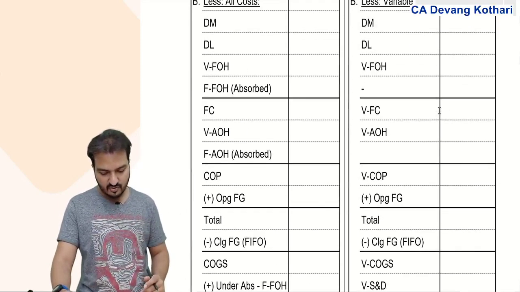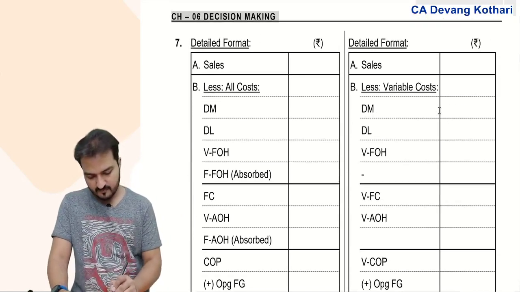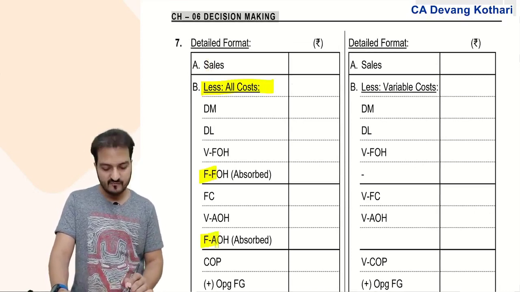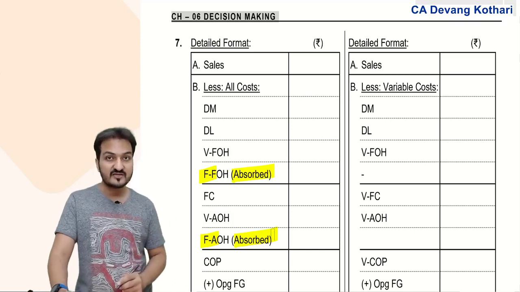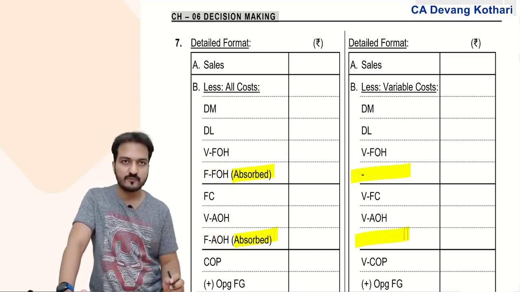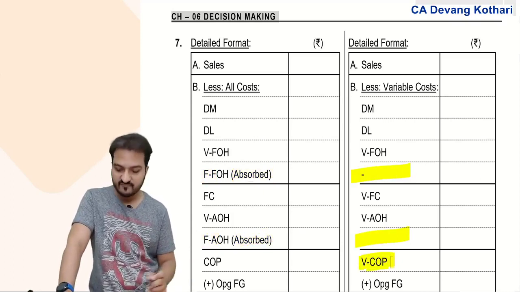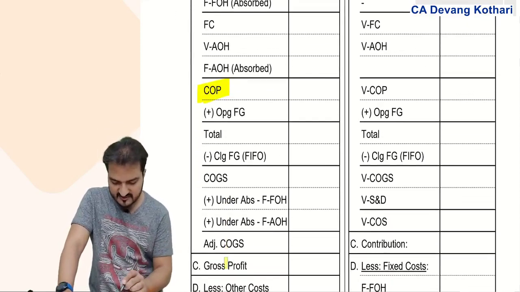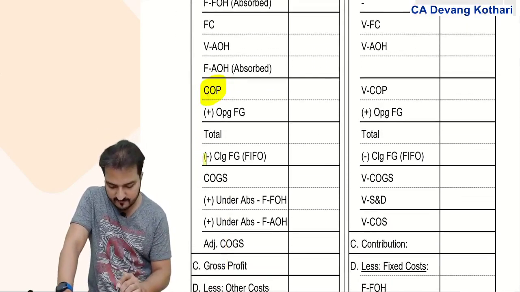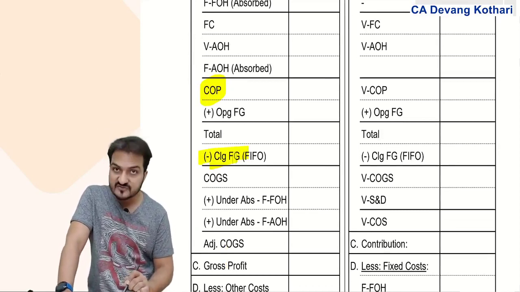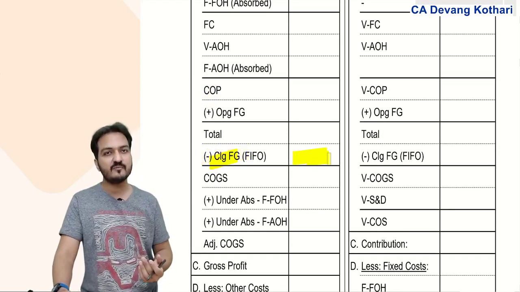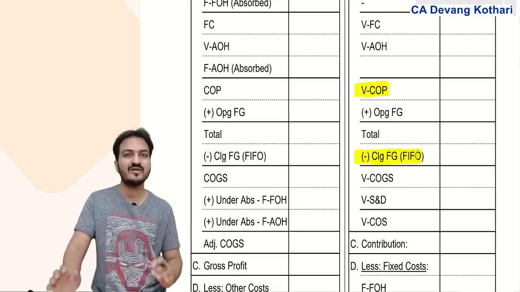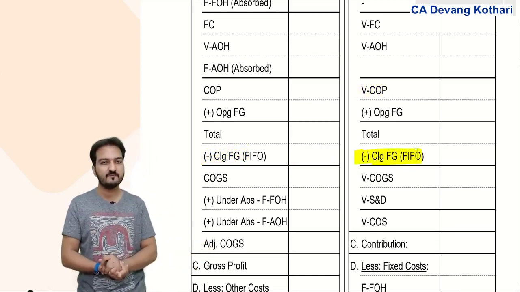In case of absorption costing format, you notice that from the sales I deduct all cost, where even the fixed cost is deducted, which is based on absorption rate. While in marginal costing format, fixed costs are not shown. So the total COP that I get here is only variable, while here the COP I get is both fixed plus variable. And if the COP here contains both fixed and variable, naturally my closing WIP, closing FG valuation will also contain both fixed and variable. While here my COP contains only variable, so my closing FG here will contain therefore only variable. Done? Yes. Okay.